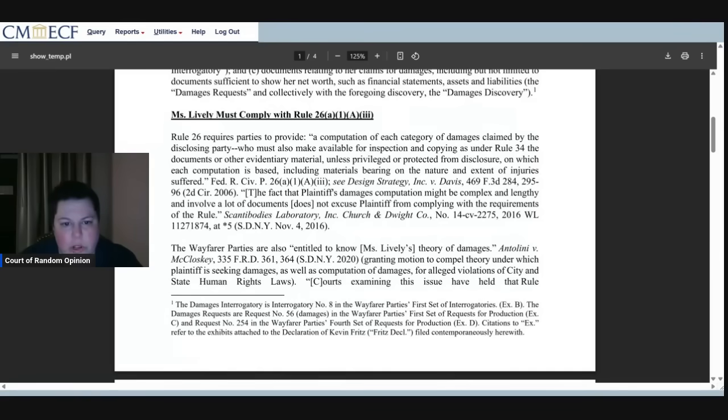Rule 26 requires parties to provide a computation of each category of damages claimed by the disclosing party, who must also make available for inspection and copying, as under Rule 34, the documents or other evidentiary material, unless privileged or protected from disclosure, on which each computation is based, including materials bearing on the nature and extent of injuries suffered. The fact that plaintiff's damages computation might be complex and lengthy and involve a lot of documents does not excuse plaintiff from complying with the requirements of the rule.